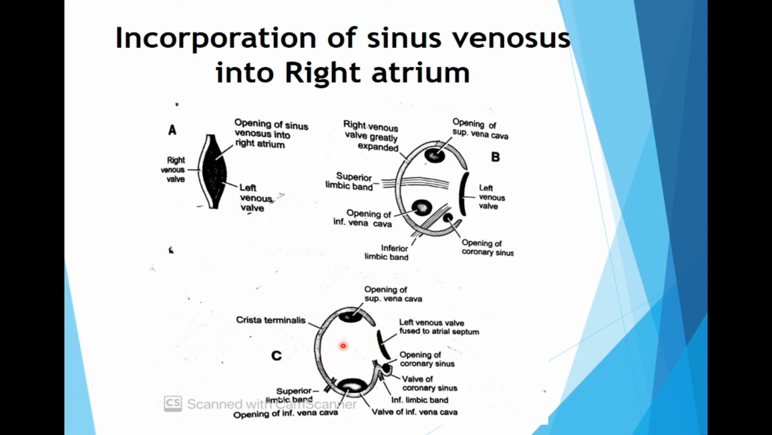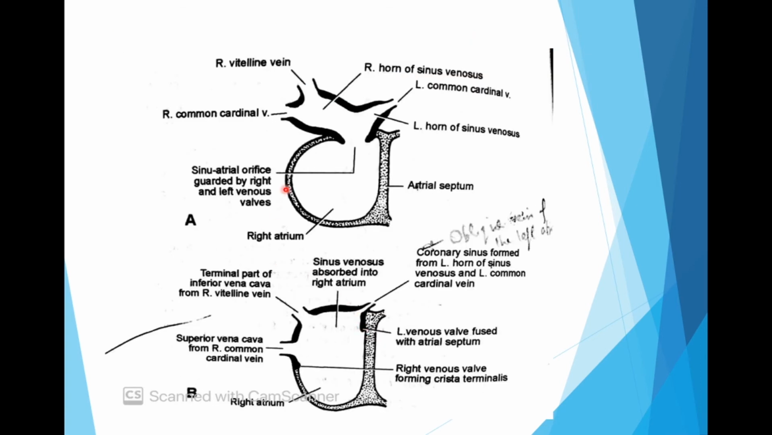So, it gets incorporated inside in such a manner that the right common cardinal and the right vitelline vein remain as such, and they form the parts of superior and inferior vena cava. Superior vena cava is formed from the right common cardinal, whereas the terminal part of inferior vena cava is formed from the right vitelline vein. So this is how the sinus venosus gets absorbed into the right atrium.